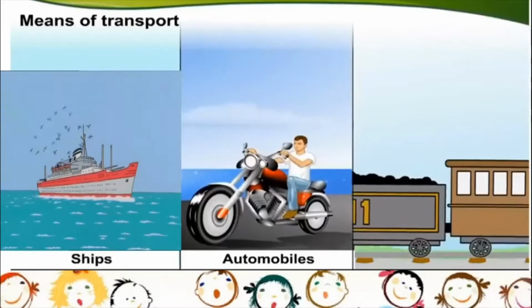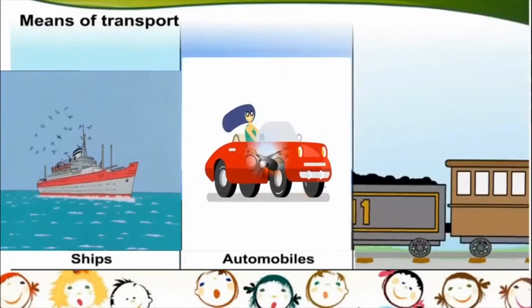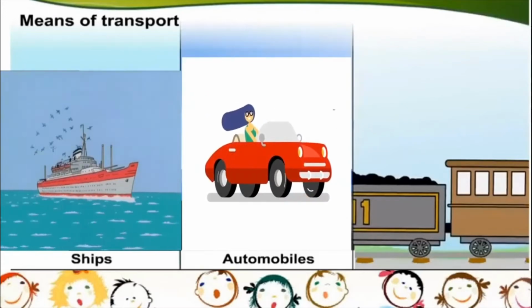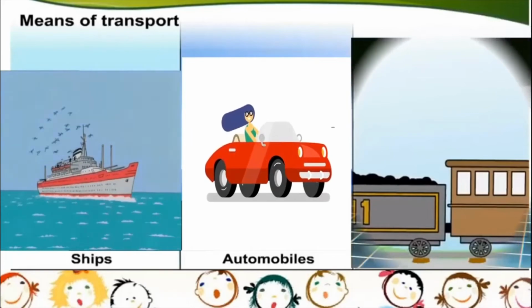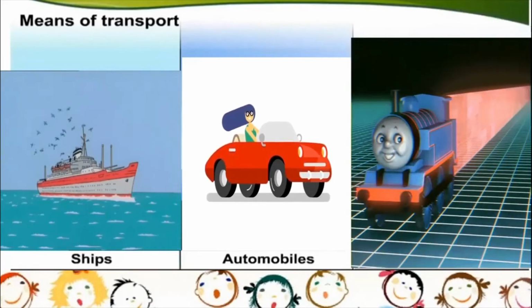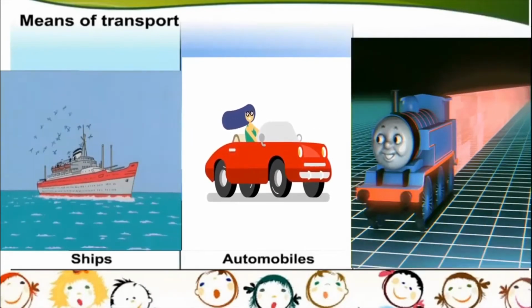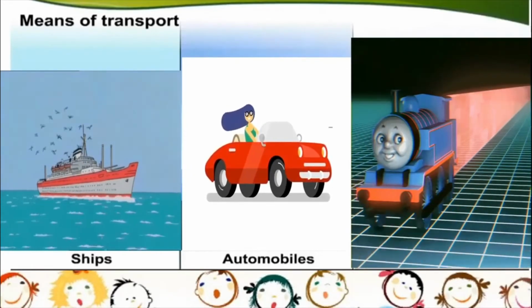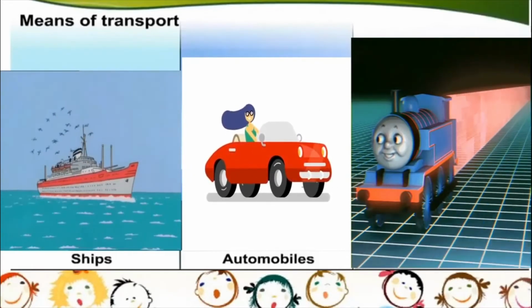We have people riding motorbikes, or even people driving around in cars, or as we call them, automobiles. We have people going from one place to another in trains. Okay, children, so you know this name of this train, Thomas and Friends.